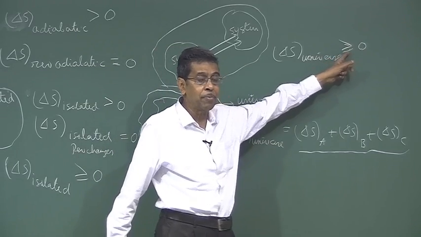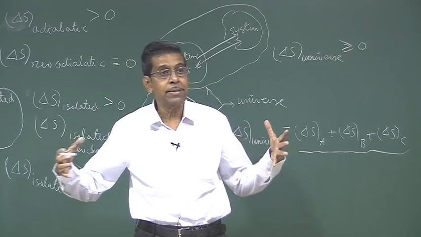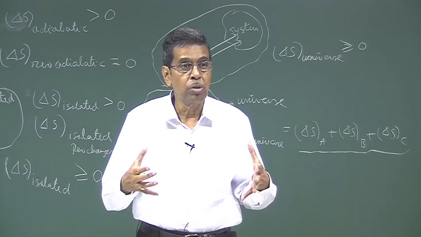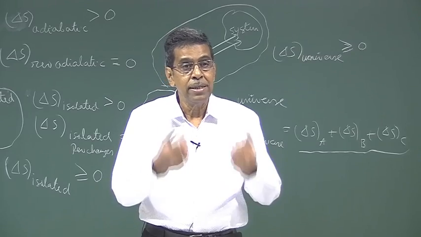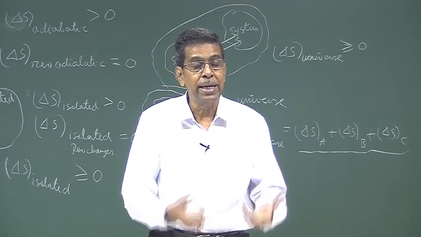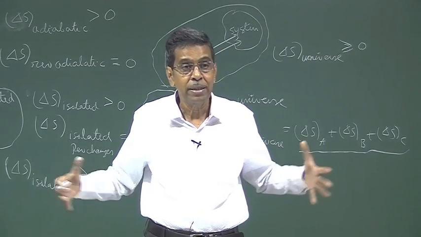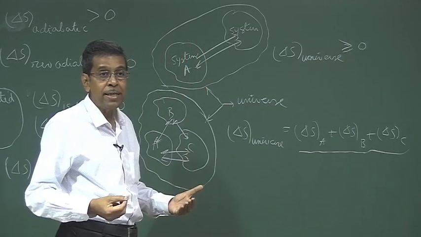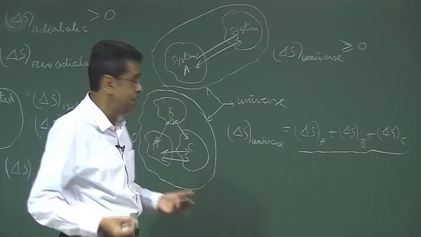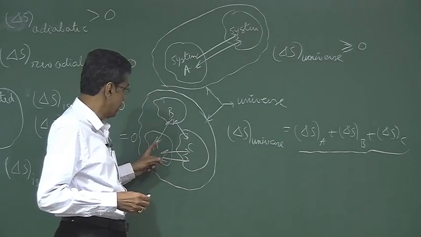For any natural process, for example, two bodies exchange heat. I will show you now, if two bodies exchange heat, the body which rejects heat, its entropy is decreased, but the body which gets heat, its entropy is increased. But the algebraic sum is greater than 0 if the process is an irreversible or natural process, otherwise it is 0 if it is a reversible process.